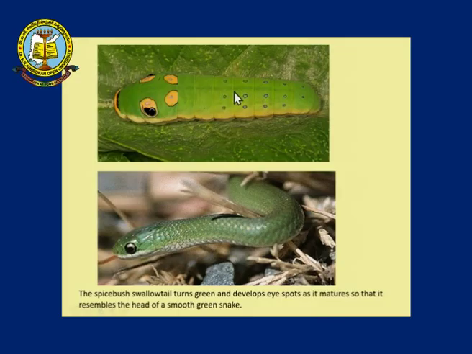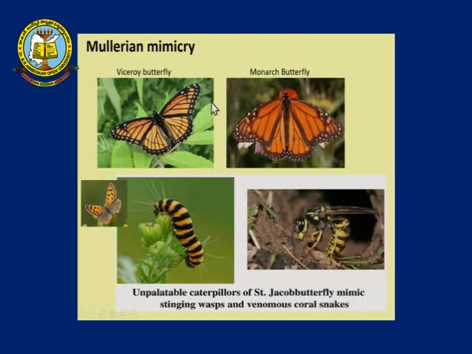Now, again over here, this is a spicebush swallowtail caterpillar. As they grow, they develop large eyes, which resemble those of a green snake, thereby escaping from predators. Now, coming to Mullerian mimicry, the viceroy butterfly mimics the monarch butterfly, the unpalatable one, thereby avoiding predators.